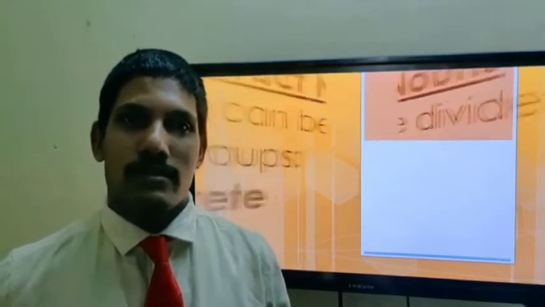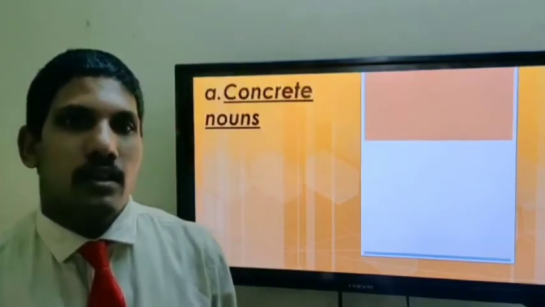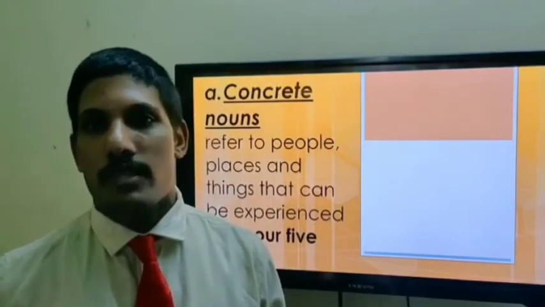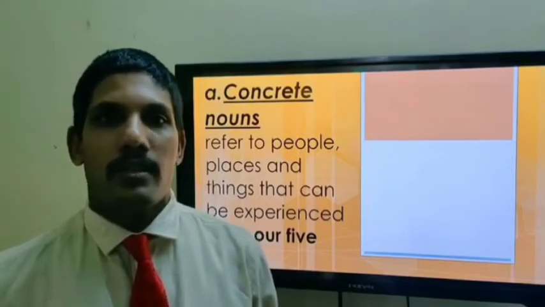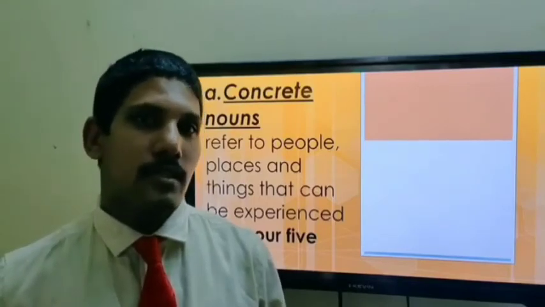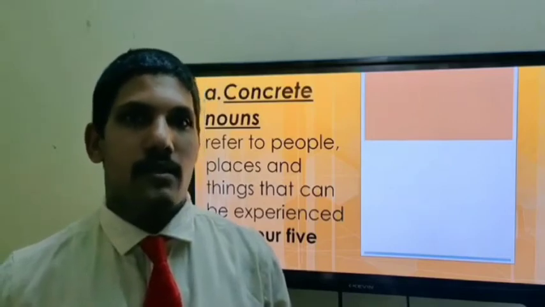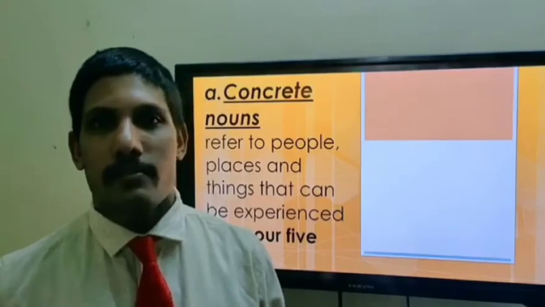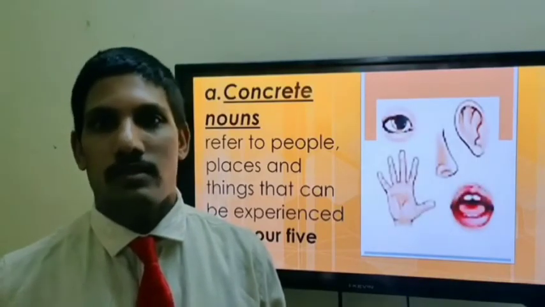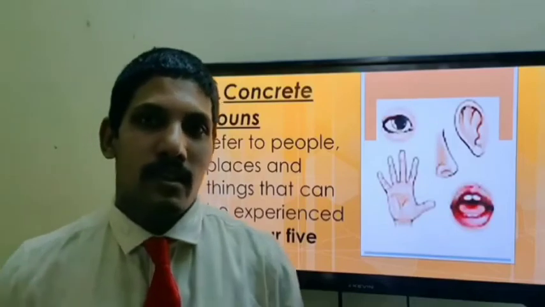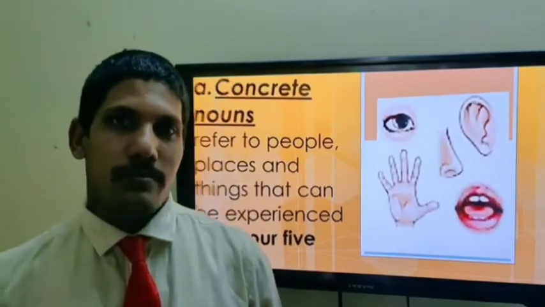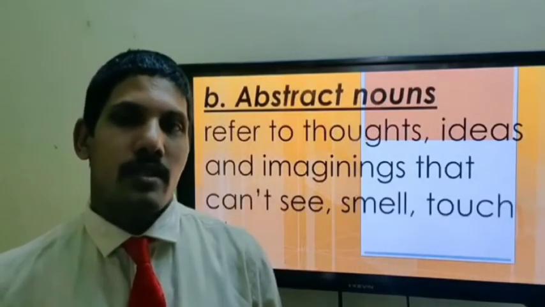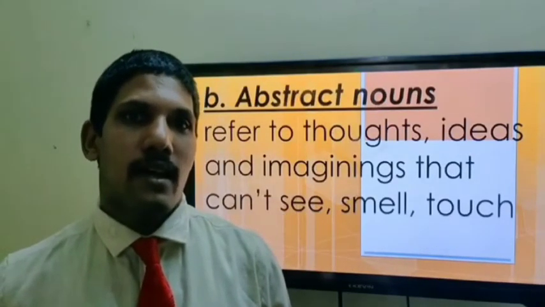Nouns can be subdivided as concrete and abstract nouns. Let's see what are these. Concrete nouns are the nouns that we have studied so far. These can be seen, heard, smelled, tasted, or felt with skin. That means these can be experienced with our 5 sensory organs. Next is abstract noun. These cannot be felt using our senses. These are ideas and imaginations.